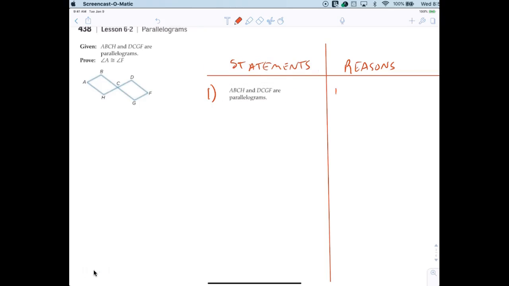All right, here we go. Given. All right. Now I'm trying to prove that angle A is congruent to angle F. So someone give it a shot. Number 2. Come on, someone be brave here.